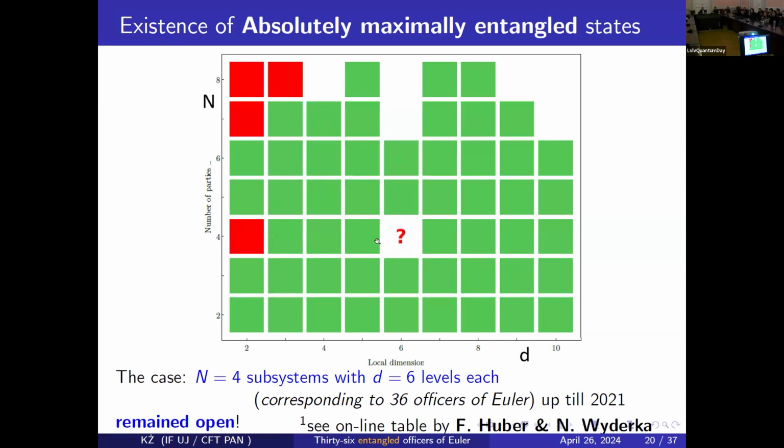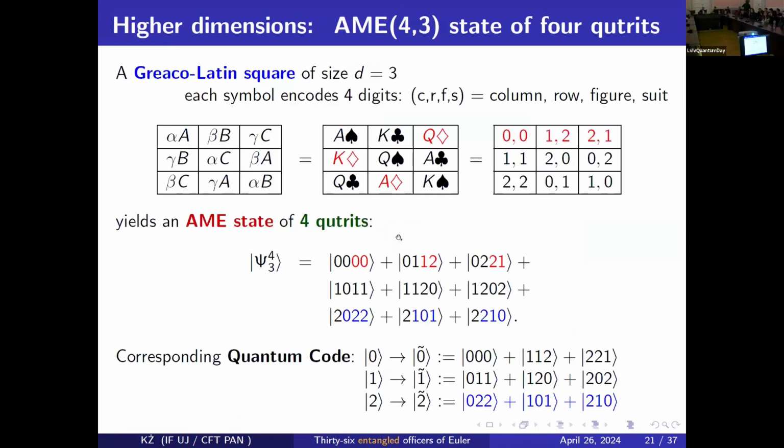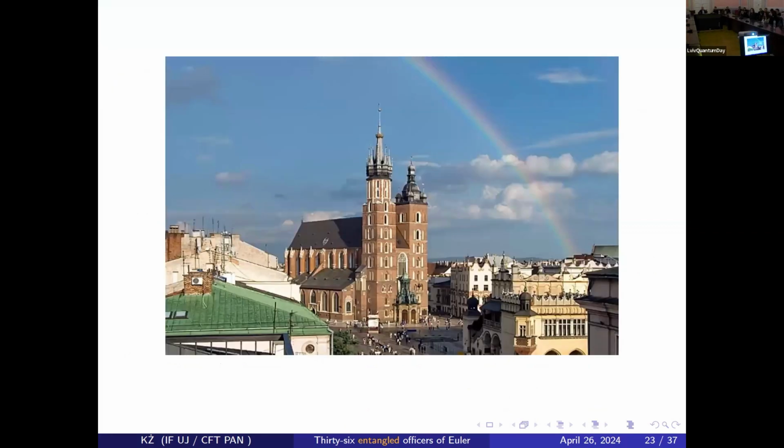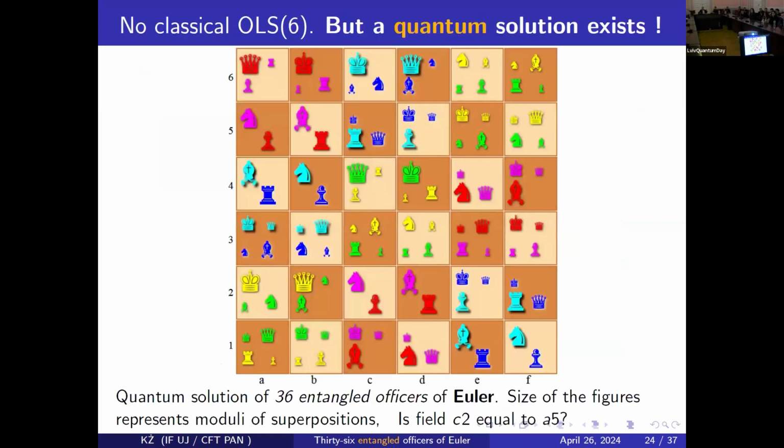So nobody knew whether such a solution for four quhexes exists. Those solutions are related to quantum error correction codes. And here are some technical details of how we were looking for the solution. Here is a picture of Krakow with some optical effects, but I have to speed up. I am not going to discuss today how we obtained the solution, but here it is.